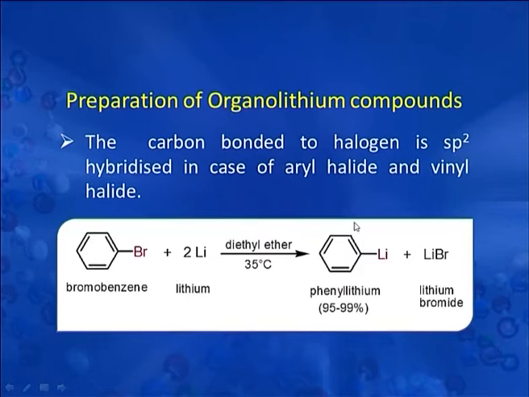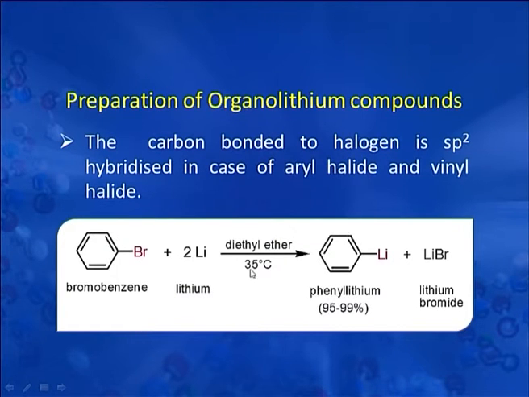Lithium reacts with vinyl chloride and bromobenzene to form the corresponding vinyl lithium and phenyl lithium respectively. The reaction, however, is relatively slow. The reason for the slow reaction is that the carbon bonded to halogen is sp2 hybridized in case of aryl halide and vinyl halide. You can see here that this bromine, this halogen atom, is bonded to an sp2 hybridized carbon, and that is why this reaction is a bit slow. There is formation of phenyl lithium when bromobenzene reacts with lithium in diethyl ether.